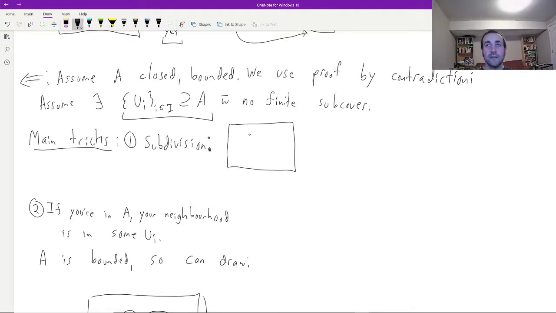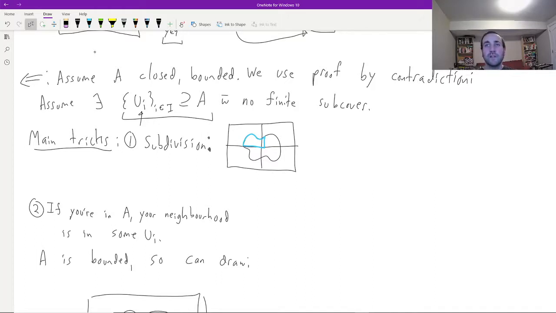Since A is bounded, we can draw some box around A. And A is bad, that is, it's not compact, that is, for this particular open cover, there's no finite subcover. And what we're going to do is chop up our box into 4 equal parts. And we're going to look at the intersection of A with each of those parts. So maybe I'll look in particular at this blue region here.